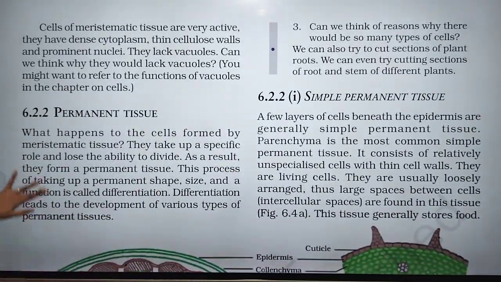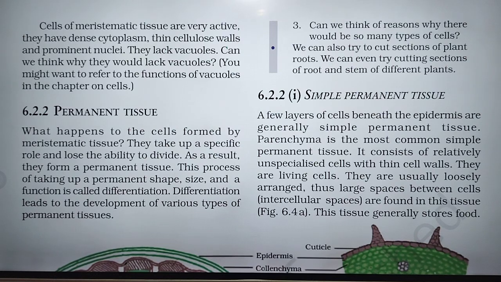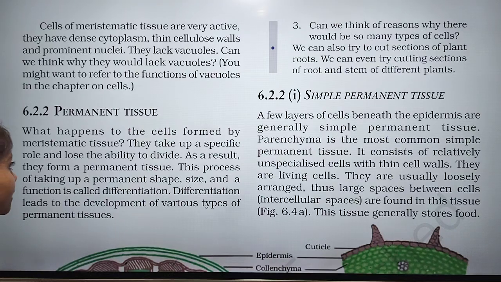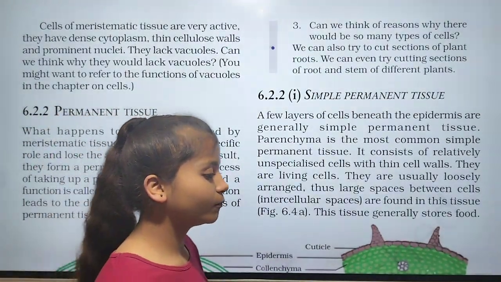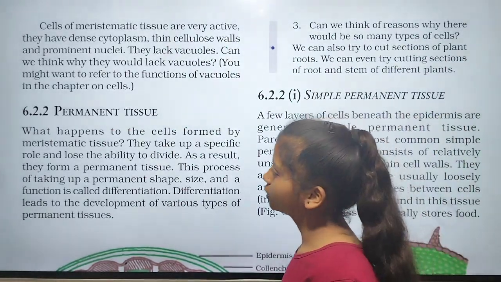And now if we talk about permanent tissue, here is a question: what happens to the cells formed by meristematic tissue? It means if all the plant were made up of only meristematic tissue, then what would happen?